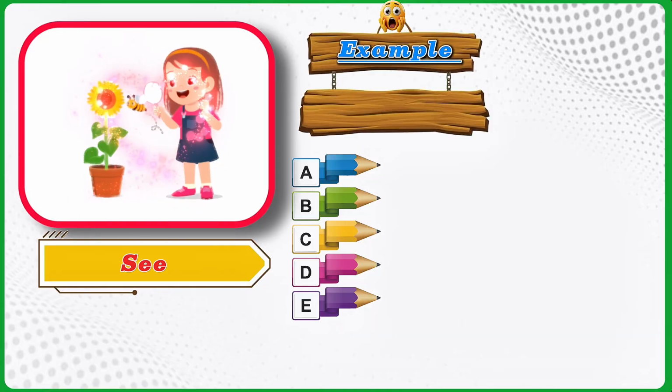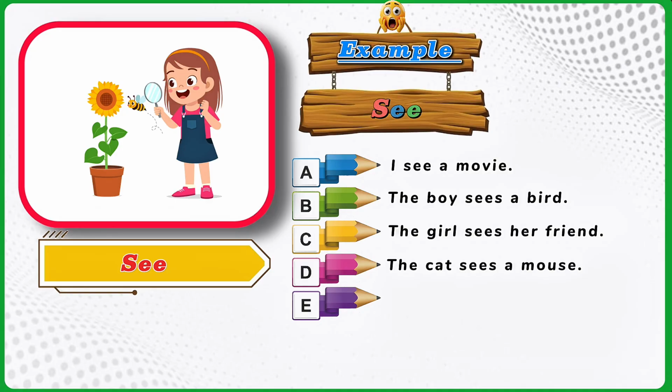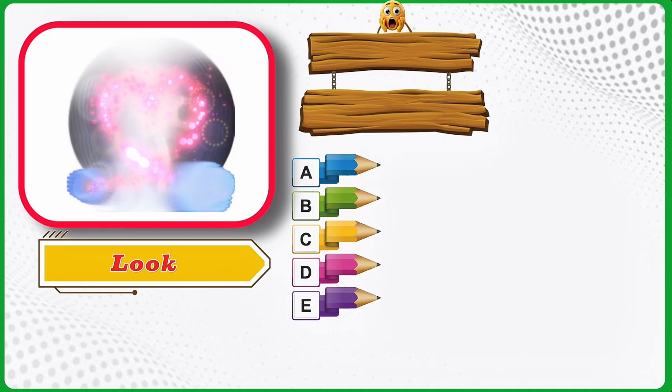See. Example. See. I see a movie. The boy sees a bird. The girl sees a friend. The cat sees a mouse. We see the stars.